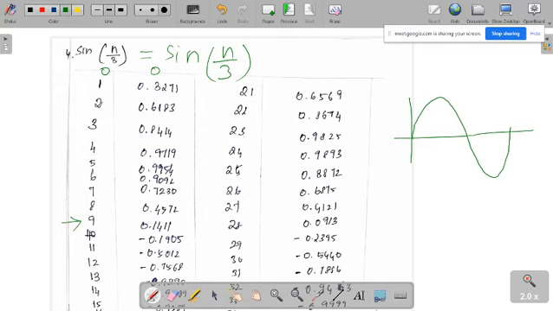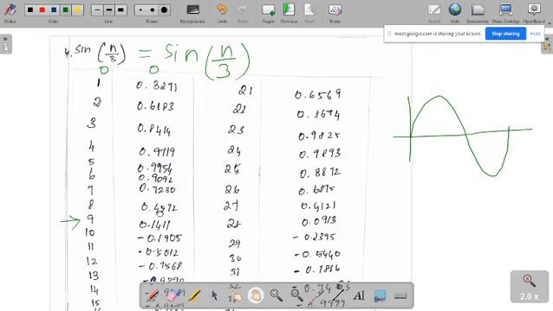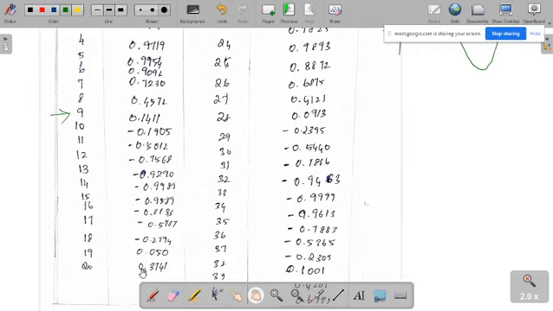Then it increases negatively, goes to the negative maximum, and again reaches 0. Finally, at n equal to 19 we are just crossing 0.